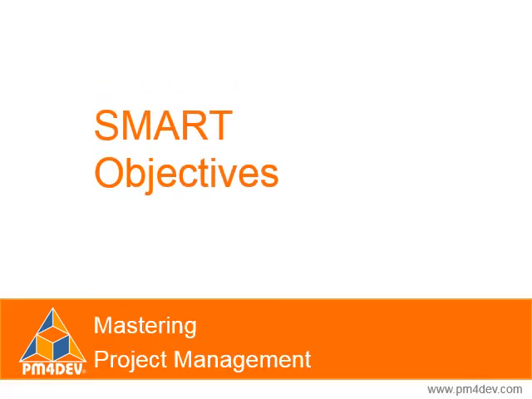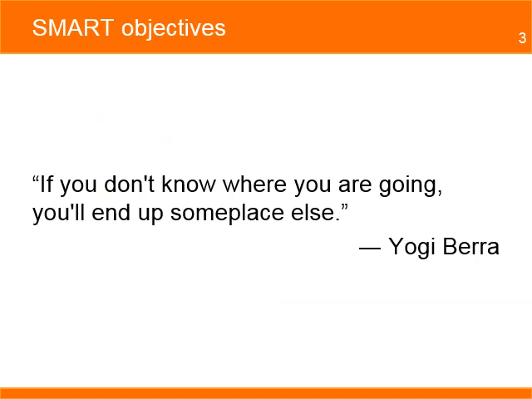SMART objectives. One of the leading causes for project failure is the lack of a good understanding of the project objectives. When the project is not properly defined, it can lead to confusion as to what the project would actually deliver. It can create unrealistic expectations and can result in stakeholders and beneficiaries dissatisfied with the project deliverables.